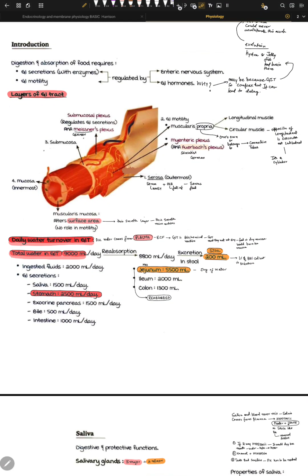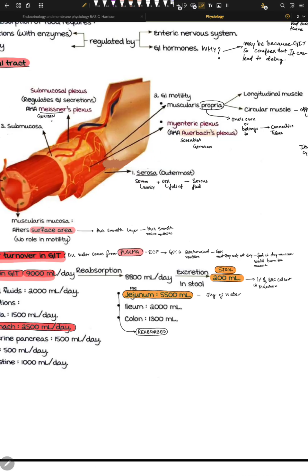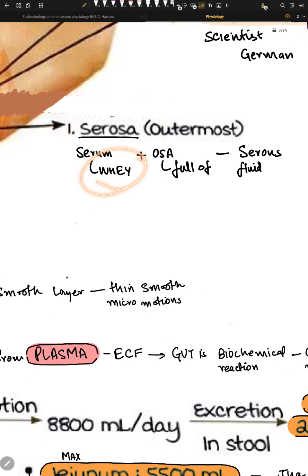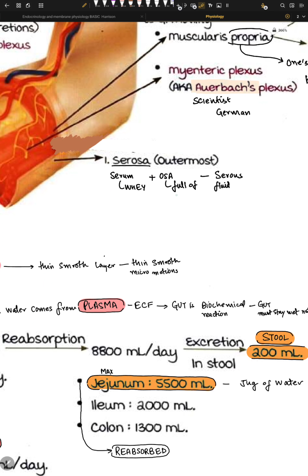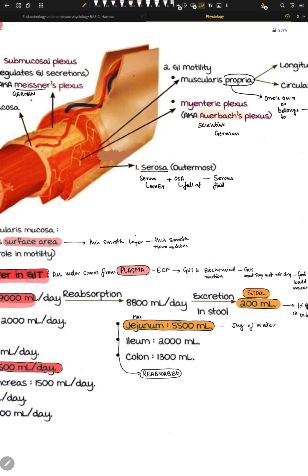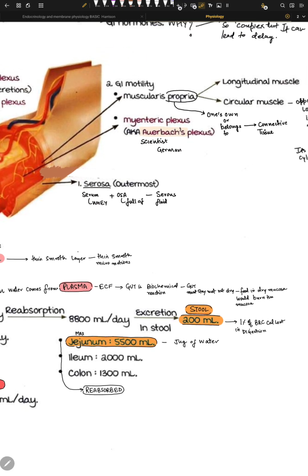Now, the layers of the GI tract. Number one is serosa. Serosa is usually the outermost layer. Serosa means something like whey. Whey is watery, milky, and osa means layer. So serosa means serum plus osa, that is full of, and that is serous, right? So serous, fluidy, whey, full of layer. It's an outermost fluidy layer. Usually when we have any sort of itis, that is inflammation, it attacks the serosa. So that's the key idea here.